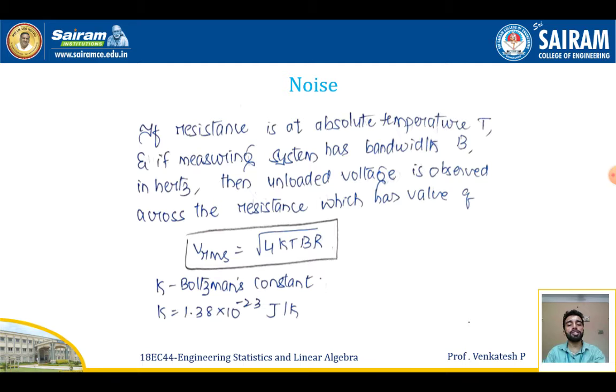So first we'll see what is noise. If the resistance is at absolute temperature T, and the system has a bandwidth B in hertz, then the unloaded voltage observed across the resistance has a value of Vrms equal to the square root of 4kTBR, where k is the Boltzmann constant, whose value is 1.38 × 10^-23 joule per Kelvin.